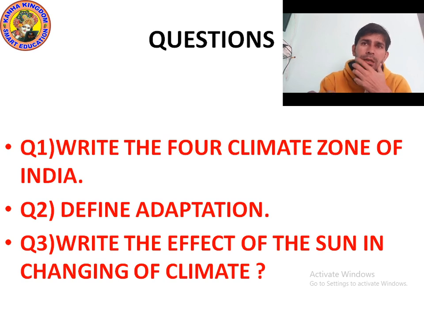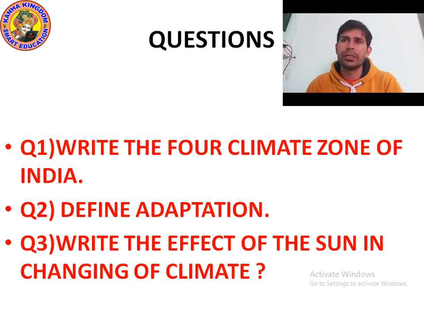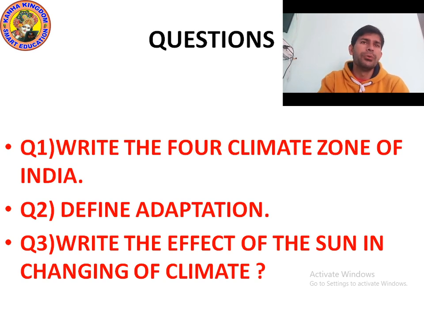Now, define adaptation. What do you mean by adaptation? There are two definitions. First, adaptation can be defined as the modification of a living organism on its part in order to make it more fit for survival under changed environmental conditions. Second, the adjustment shown in the structure, physiology, and behavior of an organism to a changed environment is referred to as adaptation. Okay, I hope you understood.